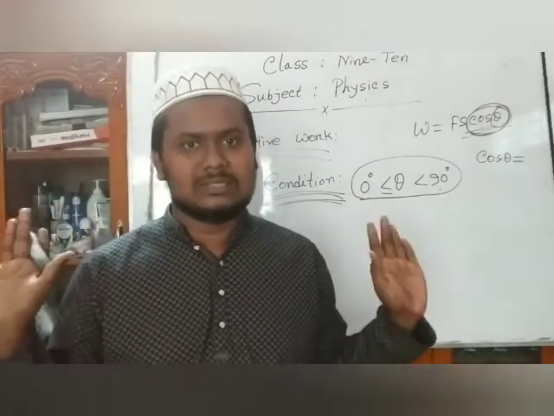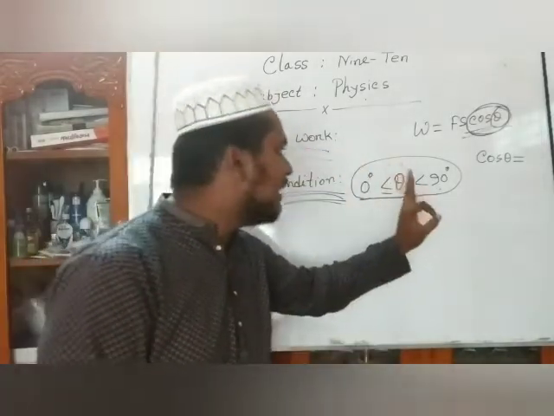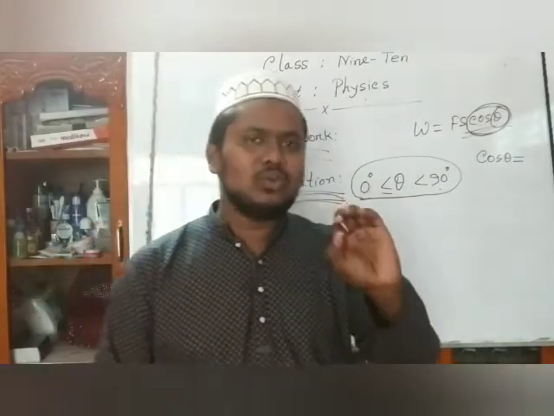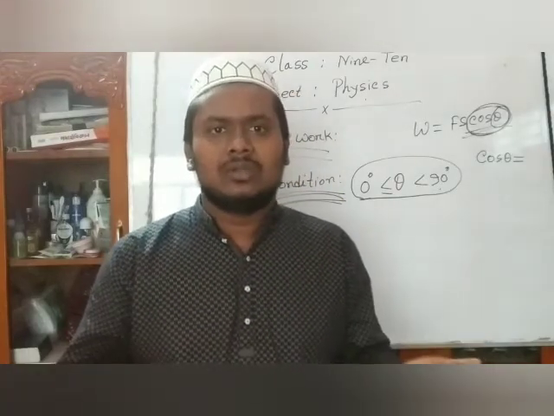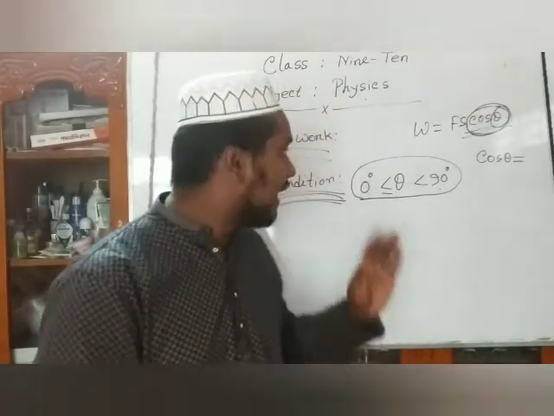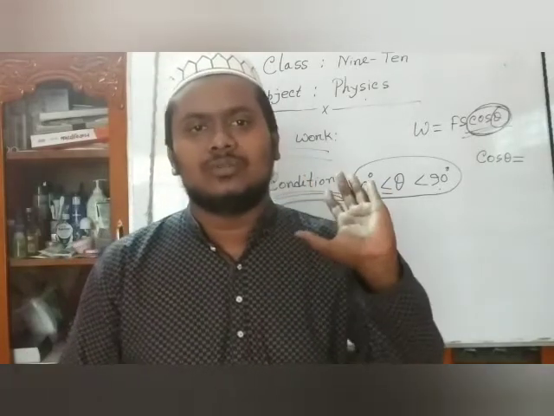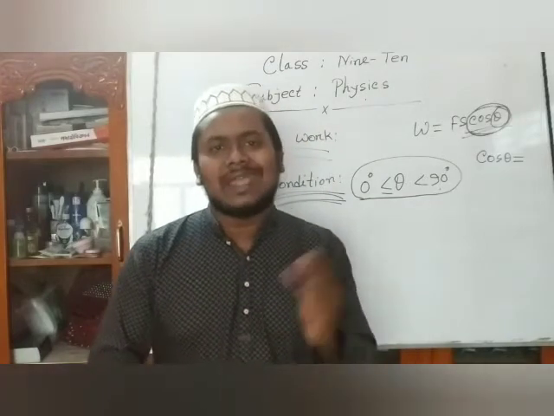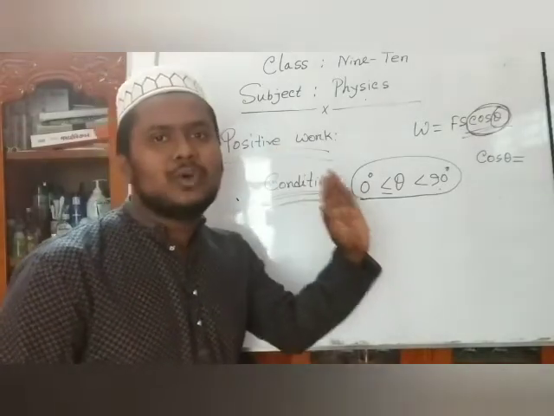That means a plus result. But if you put the value of 90 degrees, then you see that the value is 0. That means the value 0 is not positive or negative. That's why it's neutral. So we say that when the angle is 90 degrees, then the work is 0. তার মানে 0 ওয়ার্কের কন্ডিশন হচ্ছে কি? 0 ওয়ার্কের কন্ডিশন হচ্ছে অ্যাঙ্গেল 90 ডিগ্রি হবে. So dear students, this is the condition of positive work.